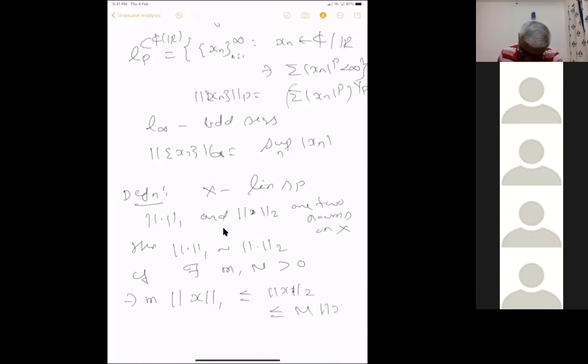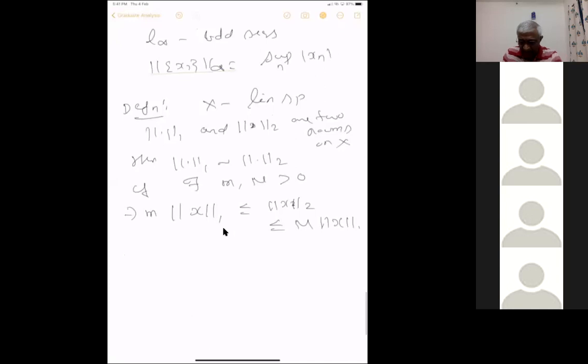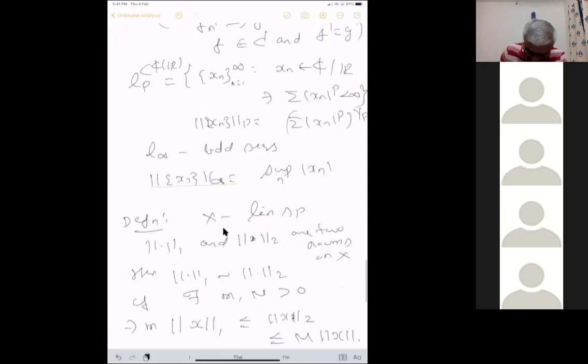This just means that if something converges in norm 1, then because of this inequality it will converge in norm 2. And similarly, if something converges in norm 2, it will converge in norm 1 because of the other inequality. So it just says that the convergence is the same in these two norms. The topology is the same, so closed sets are the same. If you have only one of the inequalities, then we say this norm is dominated by the other one.